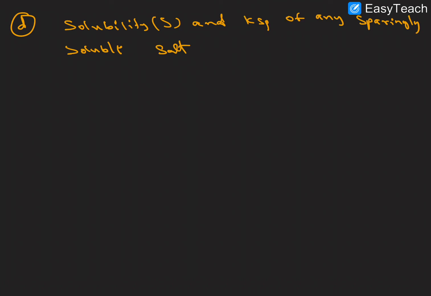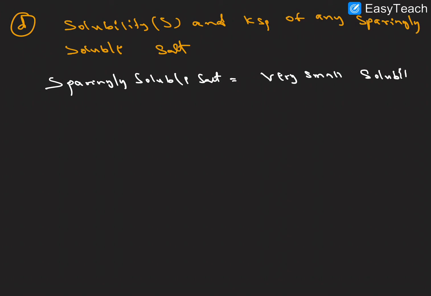We can also determine the solubility and the solubility product of sparingly soluble salts. So what is a sparingly soluble salt? A sparingly soluble salt has very small solubility. The solubility is very less. It is called a sparingly soluble salt.